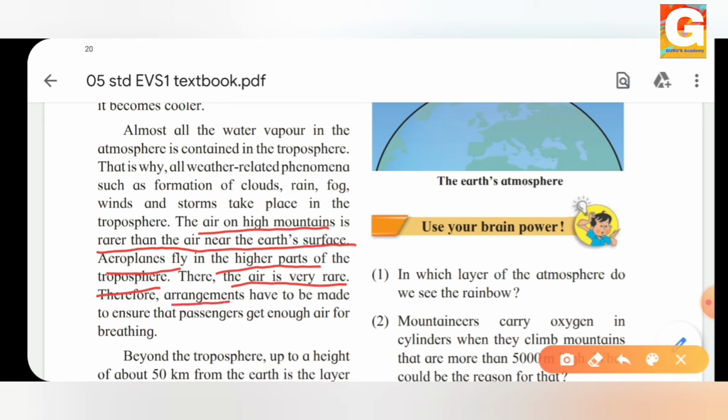Therefore, arrangements have to be made to ensure that passengers get enough air for breathing. So these are the questions you may get: why are arrangements made in the aeroplane for the passengers for oxygen? Because they are high up in the troposphere where there is less air, and less oxygen.